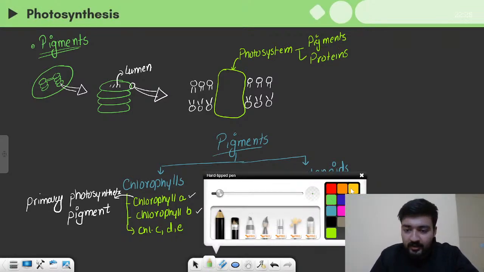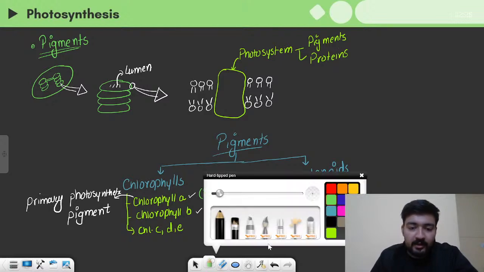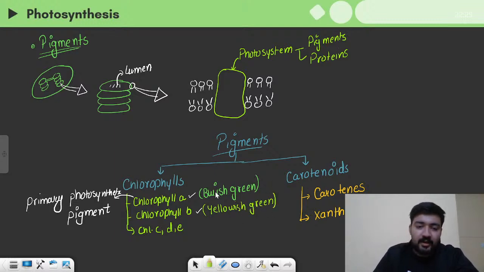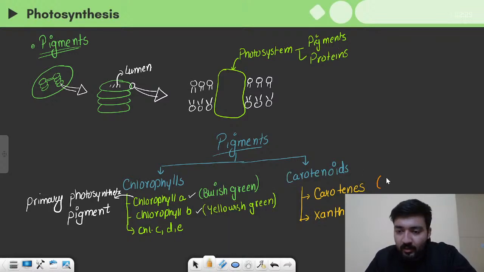Now, let us discuss the colors of these pigments. So chlorophyll A, it is bluish green in color. On the other hand, chlorophyll B, it is yellowish green in color. And that is why mostly these two are present, and that is why they give a greenish color to the leaves. Now talking about the carotenes, these are orange in color,